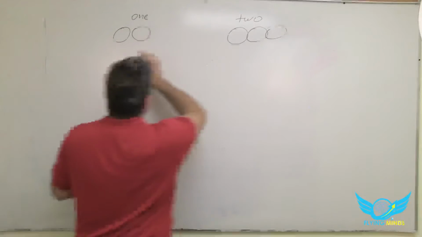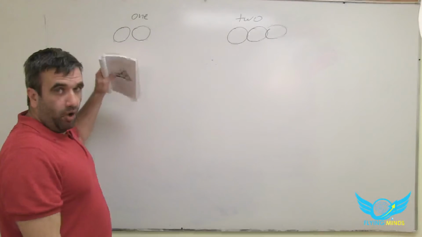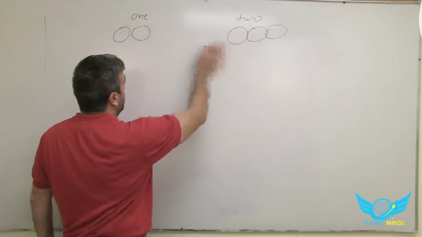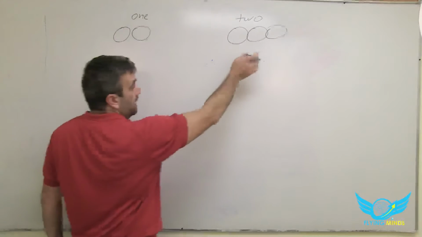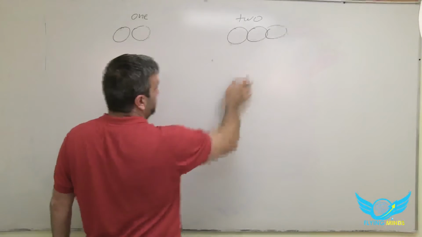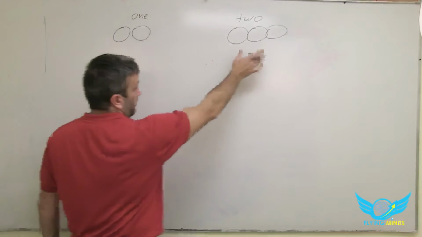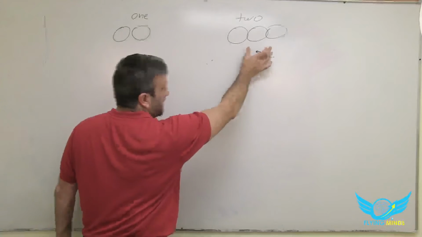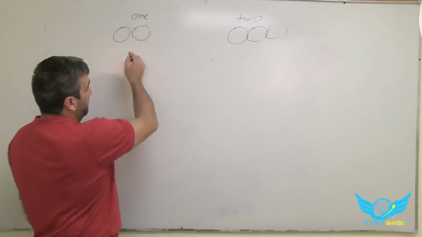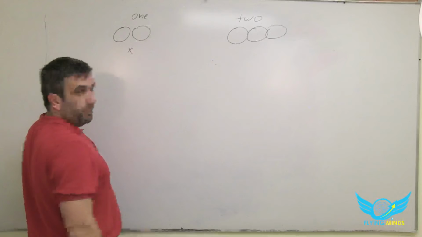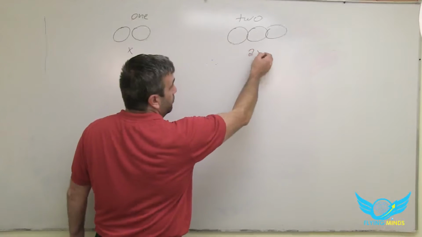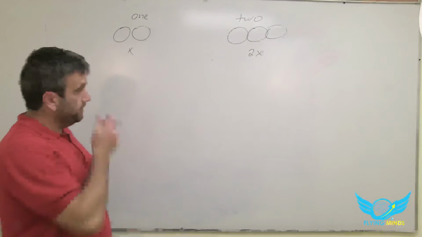So we don't know how many liters each bought, but we know that the second bought twice as many as the first. So twice as many liters here as here, right? If this customer bought X liters, then this one bought 2X, right?